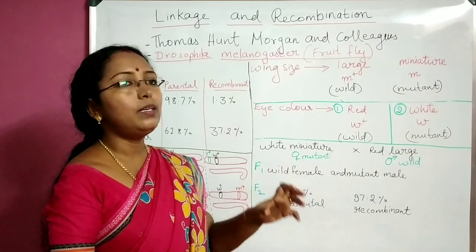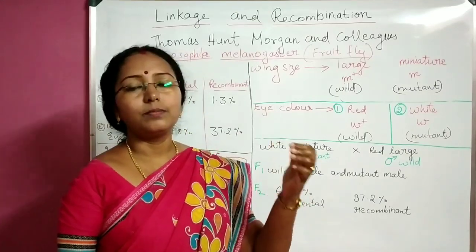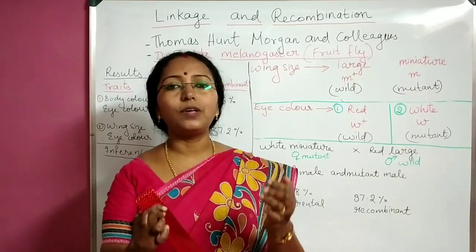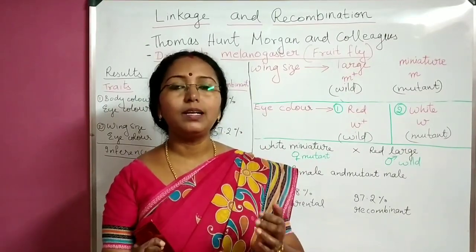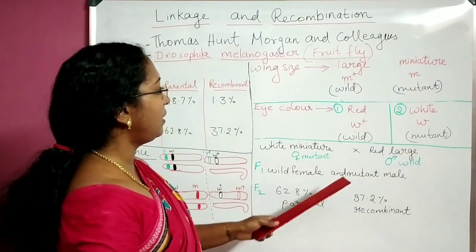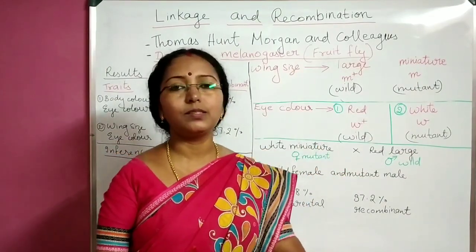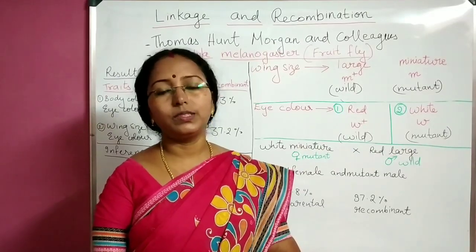Okay. So when Thomas Hunt Morgan took two fruit flies, male and female, always he used to take male flies with wild character and female flies with mutant character.